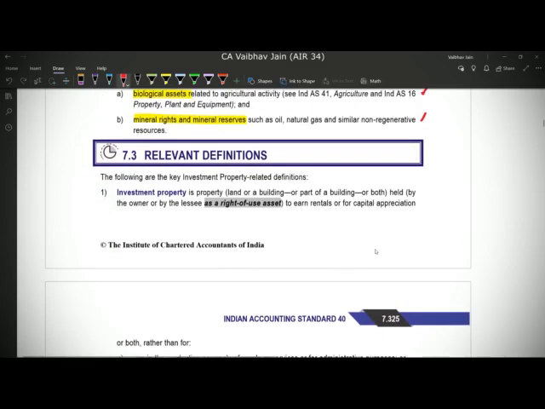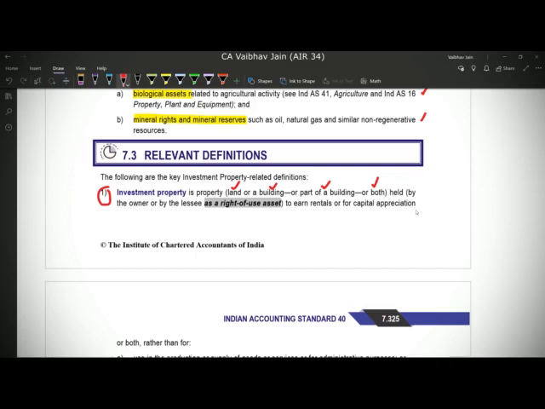Now we'll move on to the definition, and the definition of investment property is the most important definition here. So investment property is what? Investment property is any property. Now property contains four things. First is land, second is building, third is part of building, and fourth is land and building both. So land or building or part of a building or land and building both.